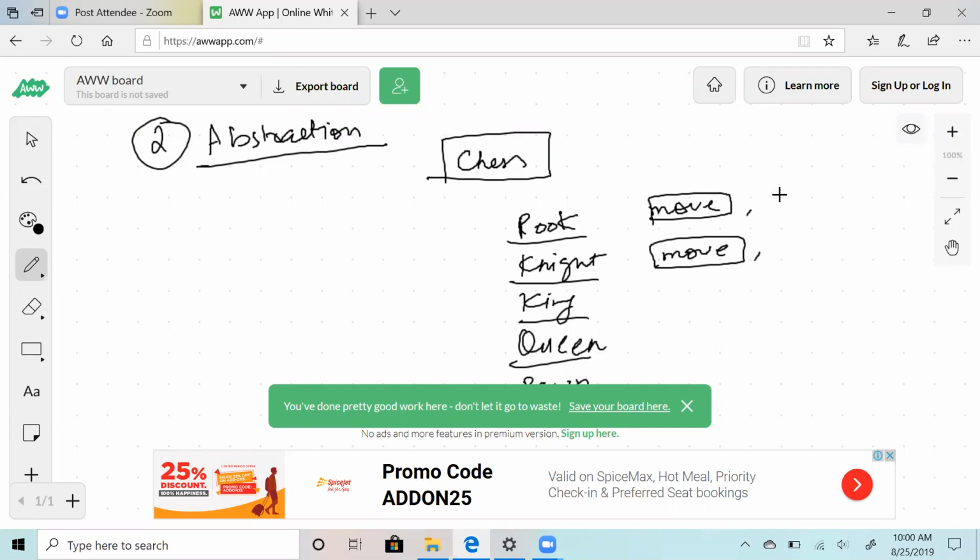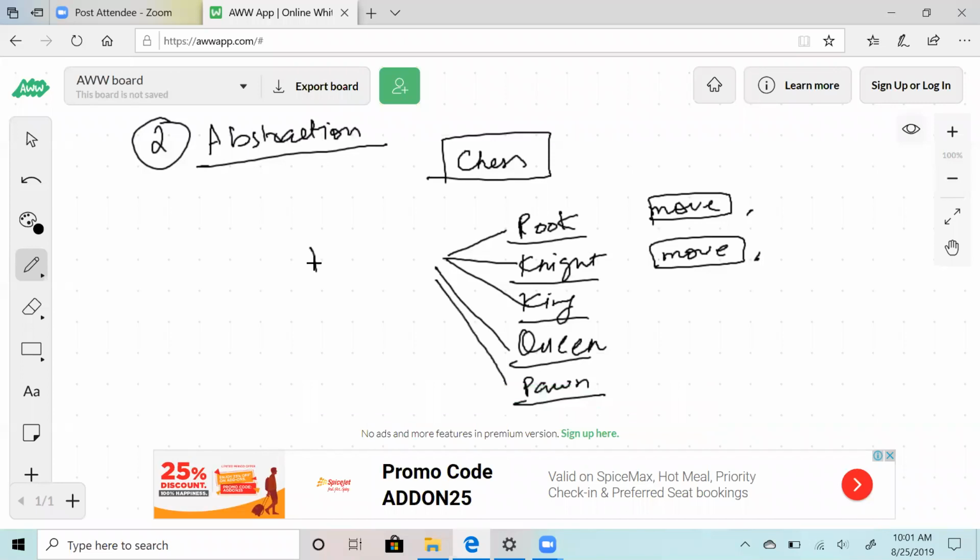They can move, they can cancel other pieces. Basically only these two things, right? They can move and they can cancel other pieces. So if you practically see, everything is a move. If the move's destination is at a point where another piece is there, then that's cancellation. So all a piece can do is move. So in such a situation, what you do is you create an interface or abstraction over these pieces,